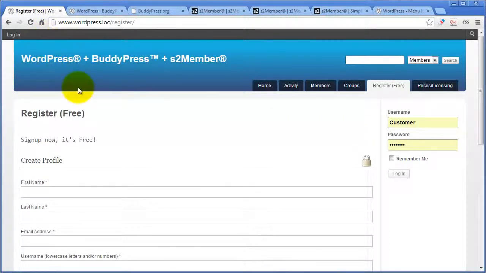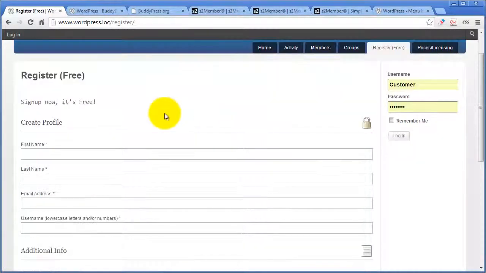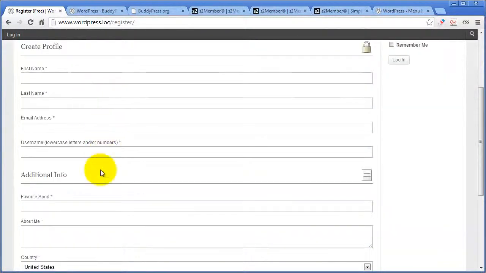One of them is because a lot of the BuddyPress themes, this is the default theme, and it impacts this theme too, but it impacts a lot of custom BuddyPress themes even more. If you turn open registration off, it allows you to gain a lot more control over how registration will occur if and when you do allow it. The way I allow a free registration, when I do allow it on a site like this, is I turn it off, and then I override that setting by using an S2Member Pro form. So this is a tab that leads to just a WordPress page that I created, and in that WordPress page I used an S2Member Pro form shortcode.